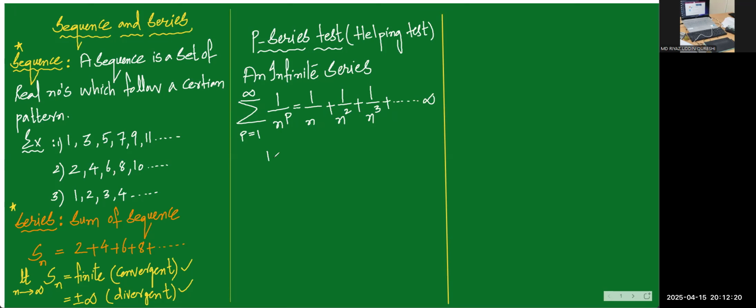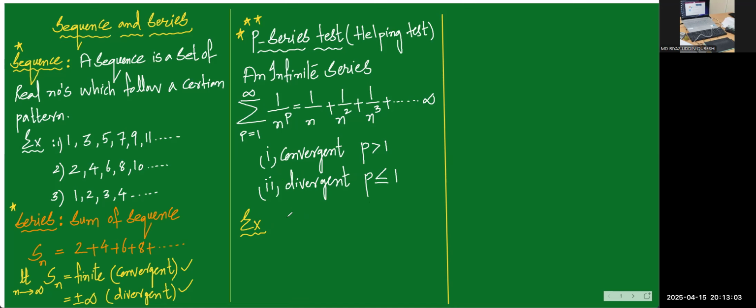So there are two ways. We say that the above series will be convergent if the value of p is greater than 1. In the other way, we say the above series, that is the p series, will be divergent if p is less than or equal to 1. That's it. This is the concept of the p series test. And I must say this is very helpful for other tests. The p series test is a very helping test. Let us see some examples.